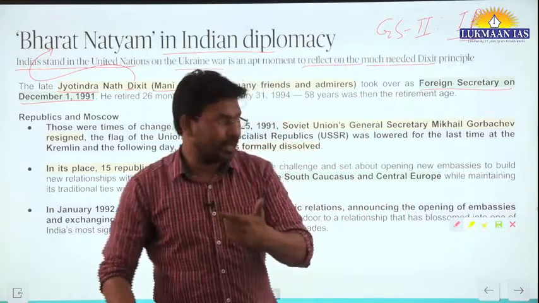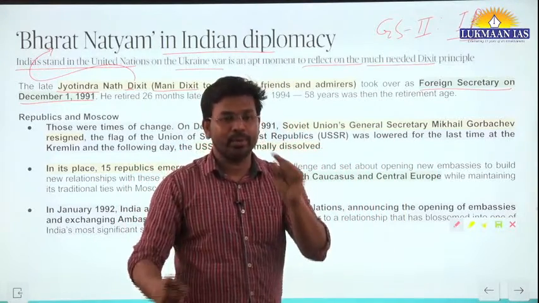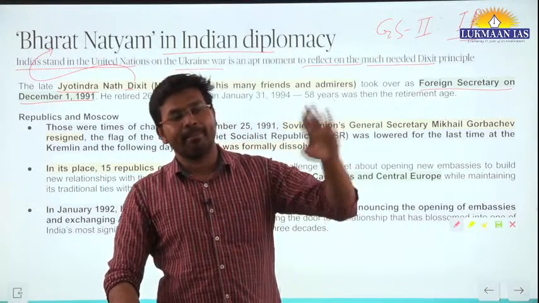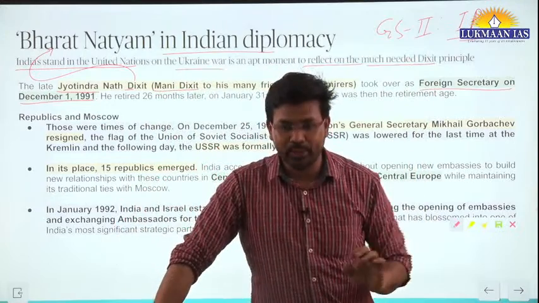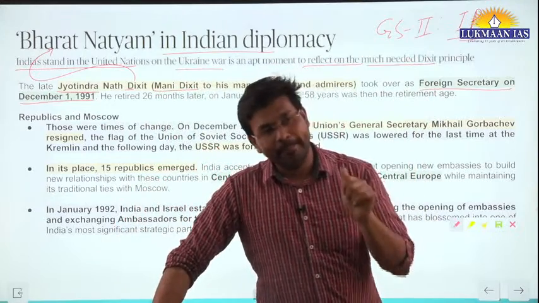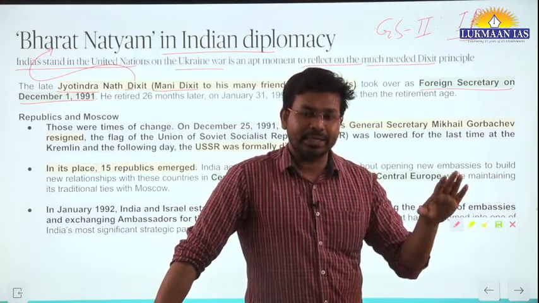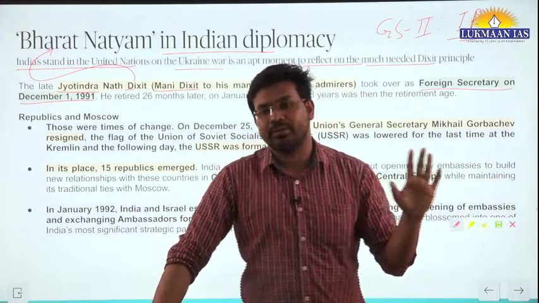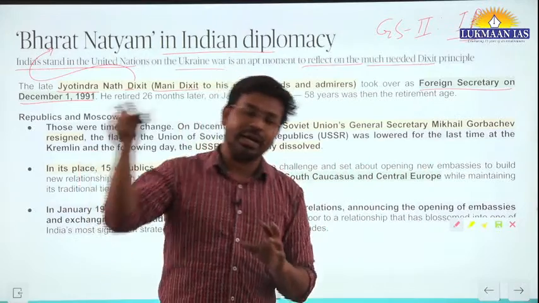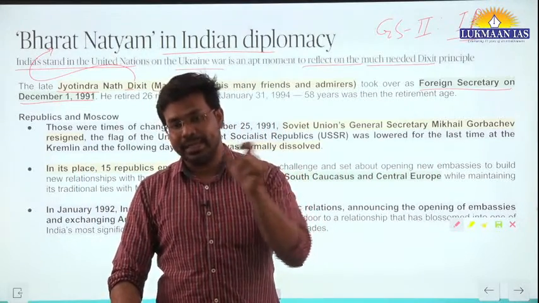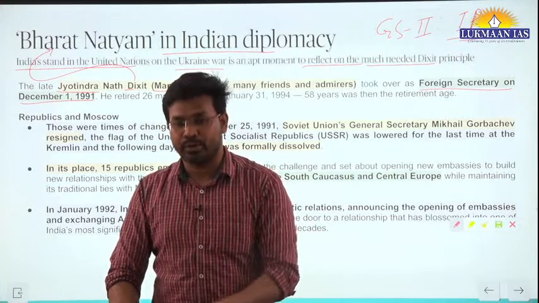Similarly, if we talk about another example, the Russia-Ukraine relationship, a motion was moved in the United Nations General Assembly. Many countries, Ukraine and others, supported it so that Russia's war in Ukraine can be stopped. At that place, India did not vote.